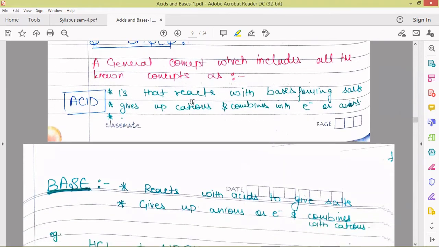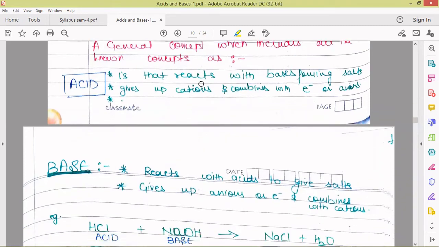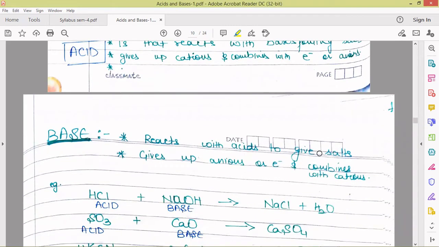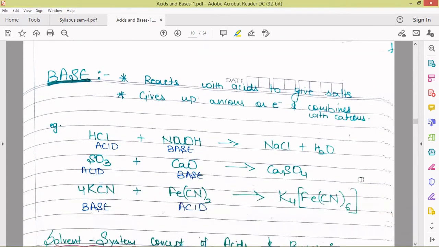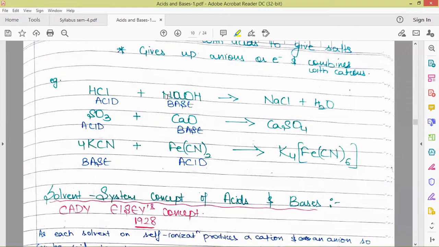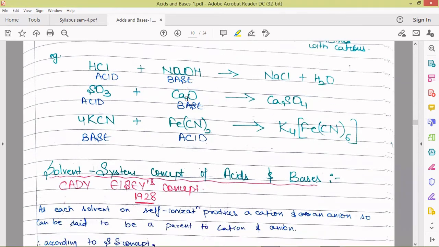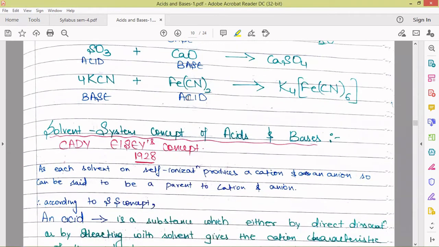So this definition included all the four concepts which we discussed so far, and bases are those which react with acids to give salts, give up anions or electrons and combine with cations. These are all the reactions which we have already discussed in the earlier concepts. So the Usanovic concept was the one which included all the concepts in it.